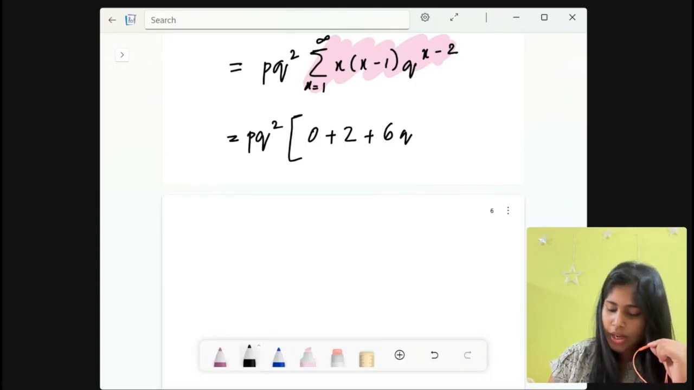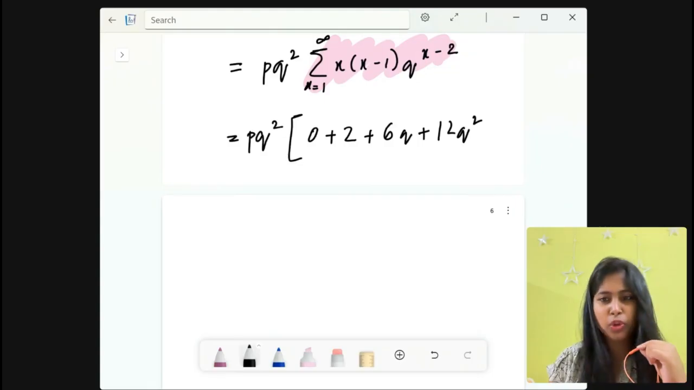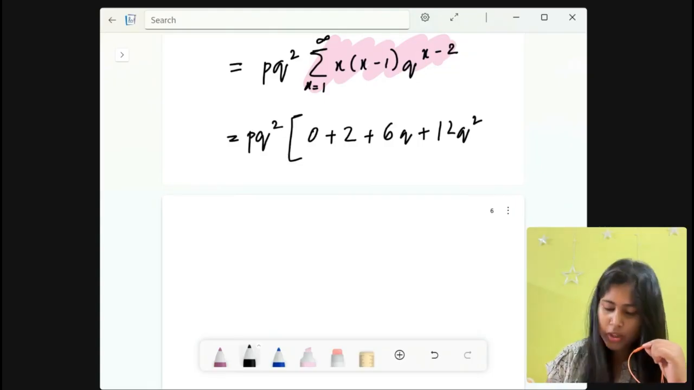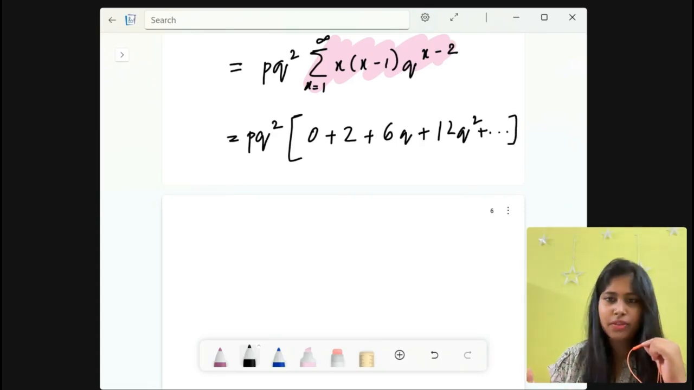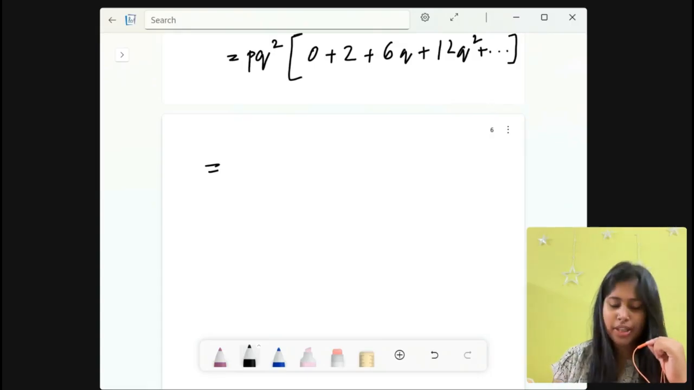6q. And the next term will be what? 12q square, according to the pattern of binomial expansion which I have just told you. 12q square, and it goes on like this. You don't need to write further terms. So next we can identify this binomial expansion.